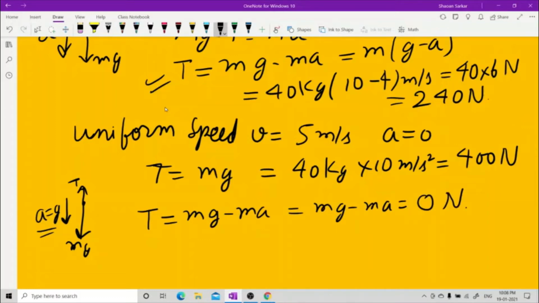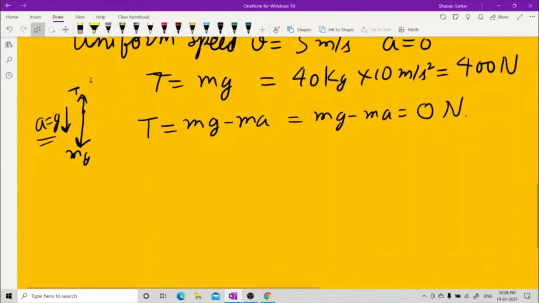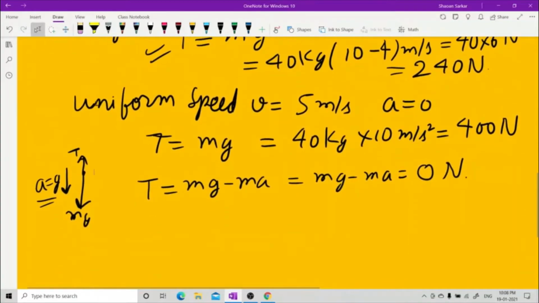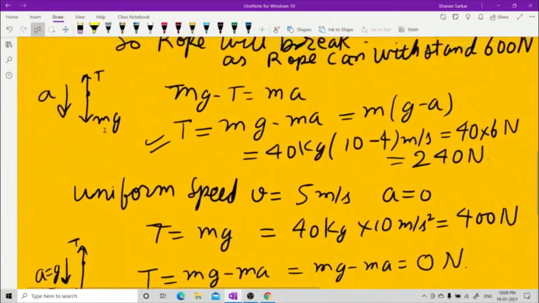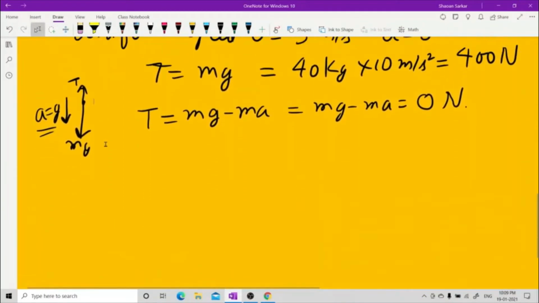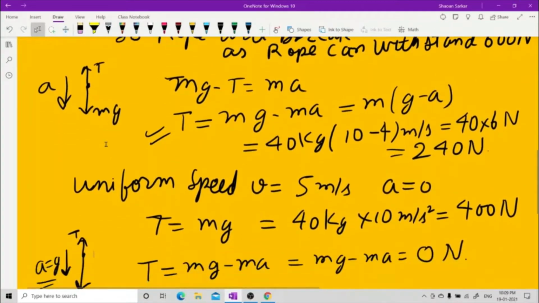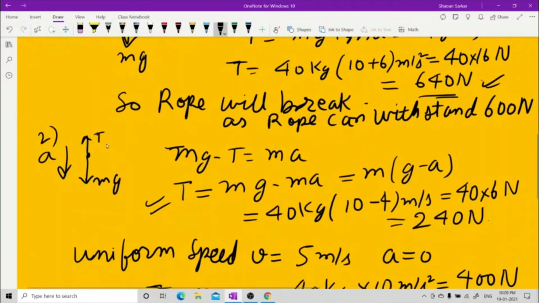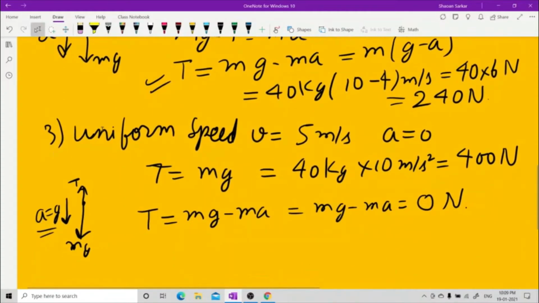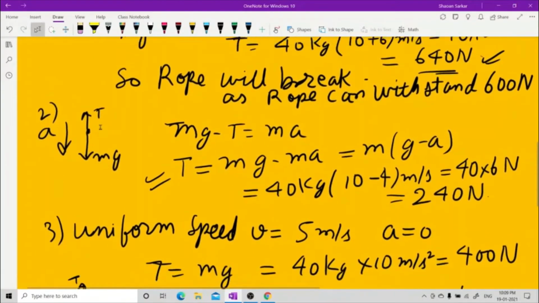Now we will do the other problem. Let's see which problem it is. I hope you've understood this problem, how to deal with this. I did the first case, the second case, the third case, the fourth case. These are all the four cases together. First case, second case, then this is the third case, and this is the last one, the fourth case, the diagram for which. Now with this, we'll come down to the second problem.